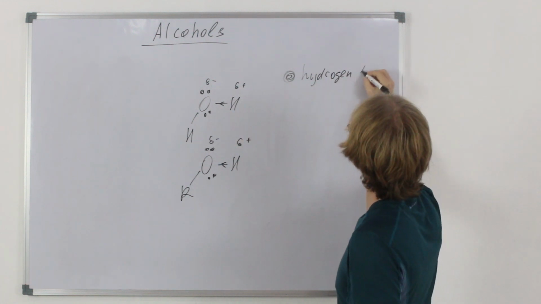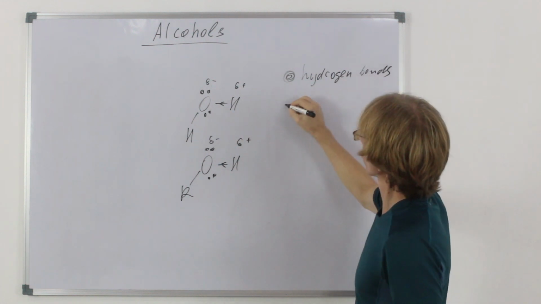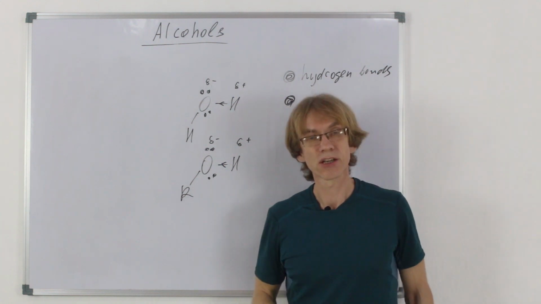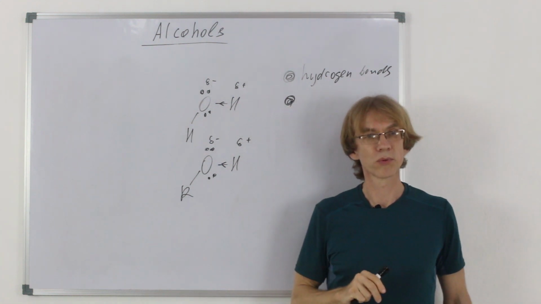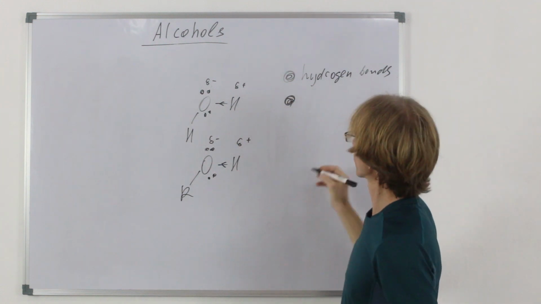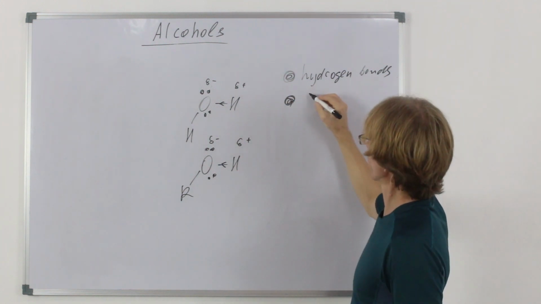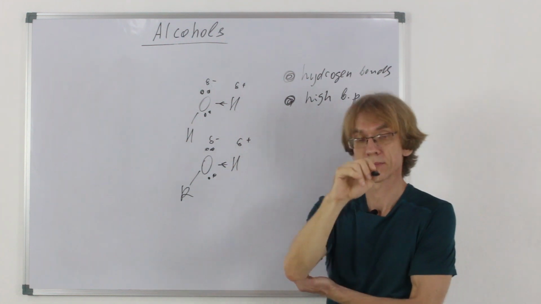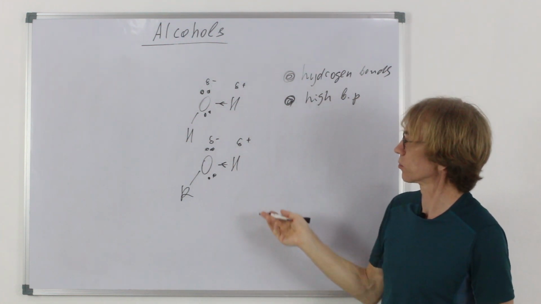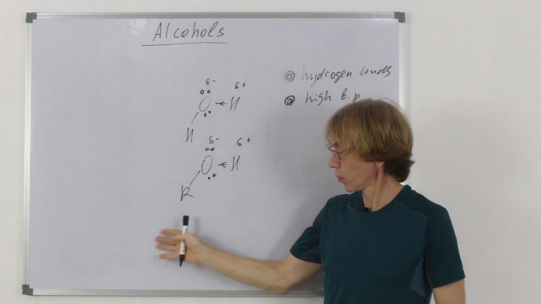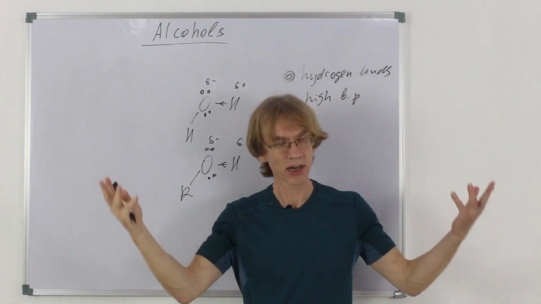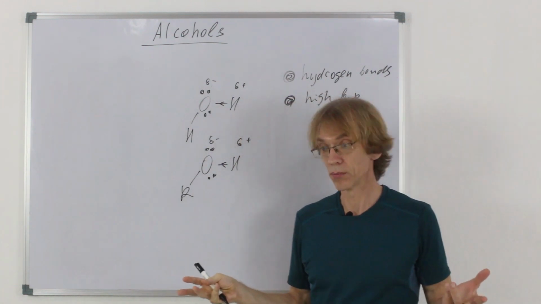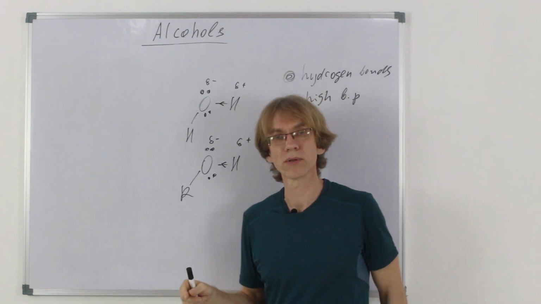Oxygen is here. And what follows from that? Hydrogen bonds mean strong interaction between molecules. So it means high boiling point and high melting point also. It's understandable why. And the more OH groups alcohols have, the higher would be the interaction between molecules and the higher would be the boiling point.